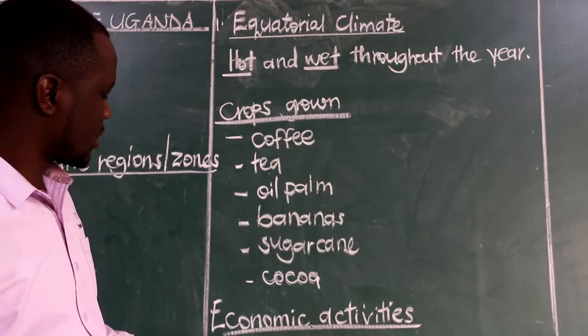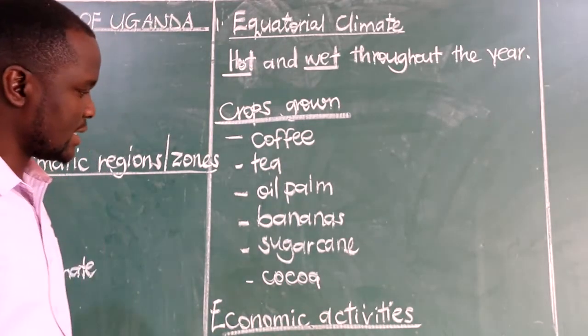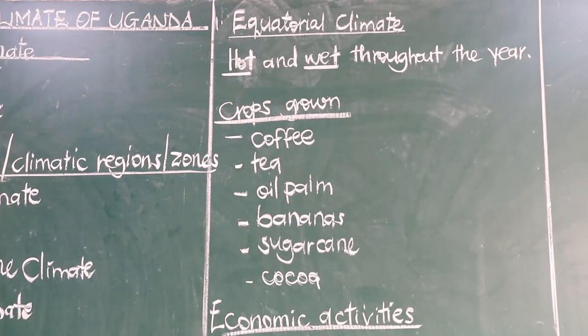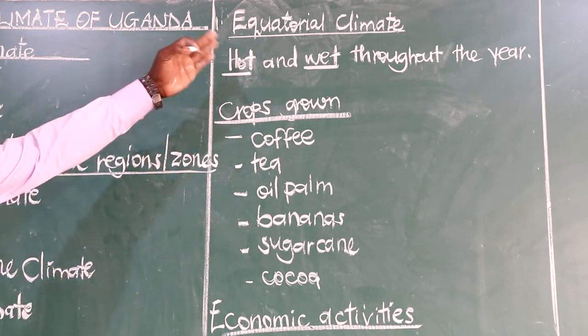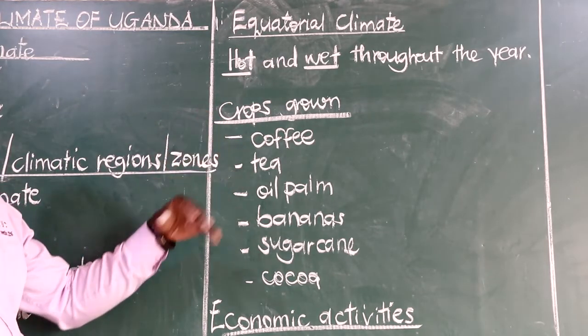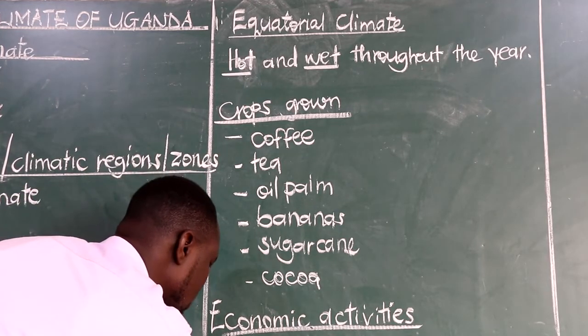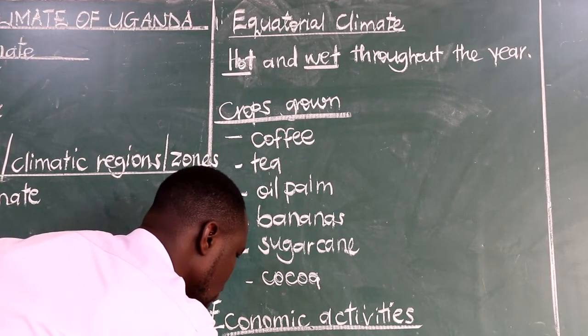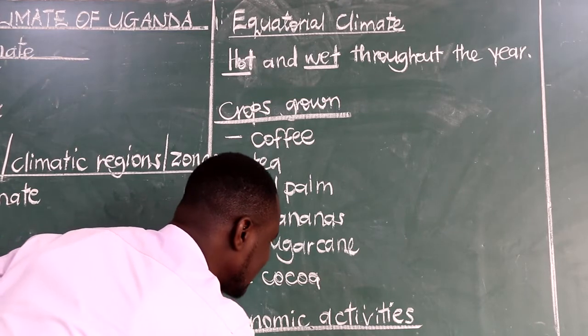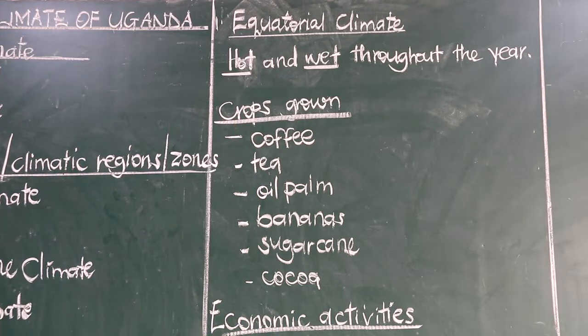We say economic activities are the activities that people do to make money or to earn money. Now, in this equatorial climate, remember we have said the area receives a lot of rainfall, which means crop growing is very possible. Crop growing. And we have even written some of these crops that can be grown in that type of climate.